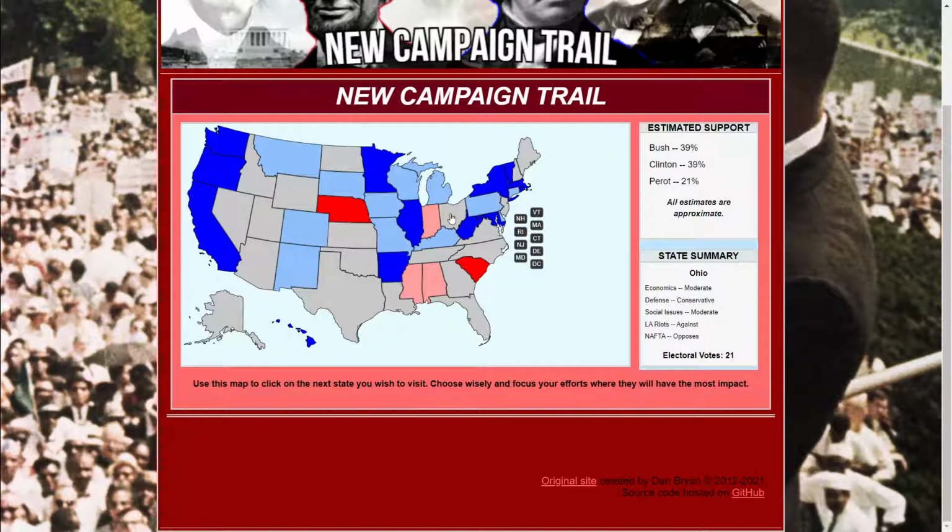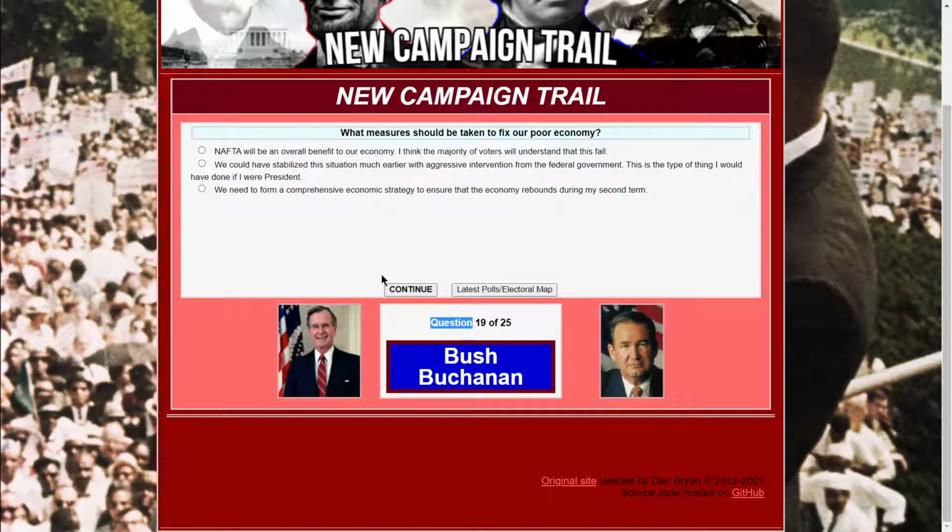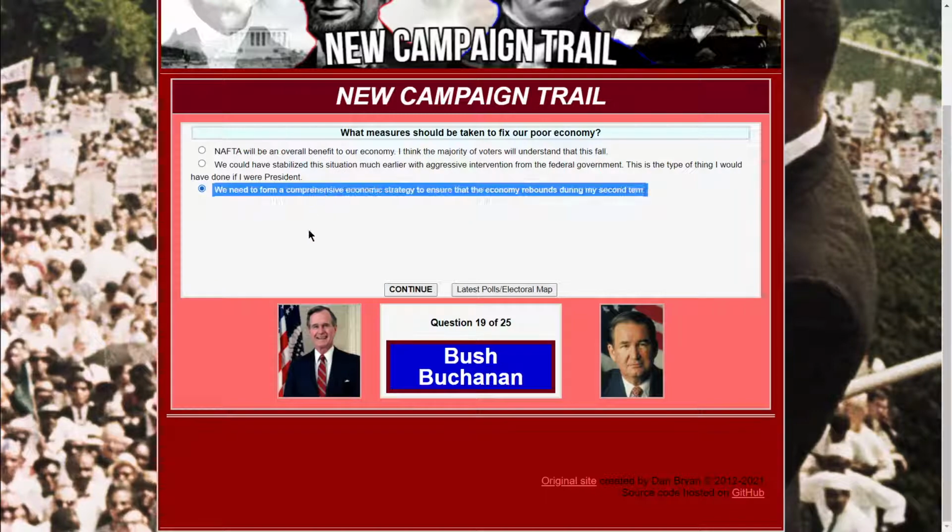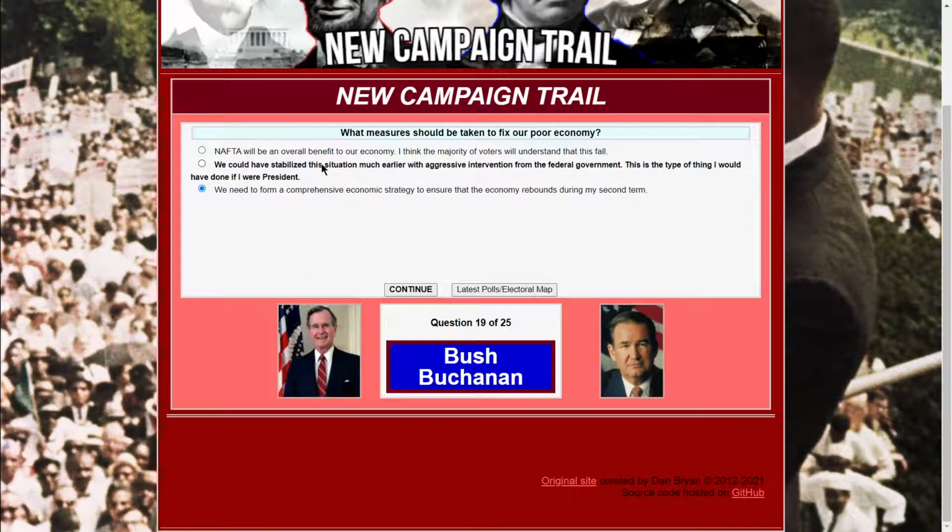So in this case, best campaign in Ohio. It's a big state. What measures should you take to fix our poor economy? NAFTA will overall benefit. Nah. We could have stabilized the situation much earlier with aggressive intervention from the federal government. That's ridiculous because that's not Republican, so that would collapse the base. Three, we need to form a comprehensive economic strategy to ensure the economy rebounds.